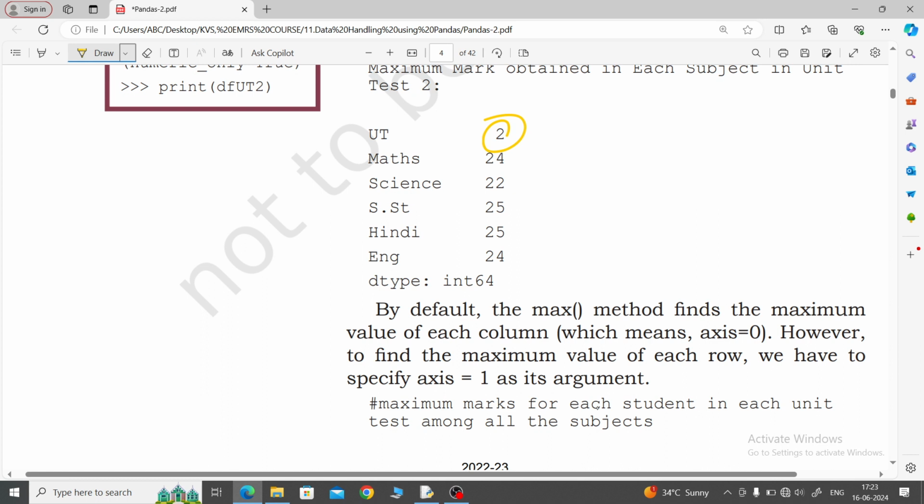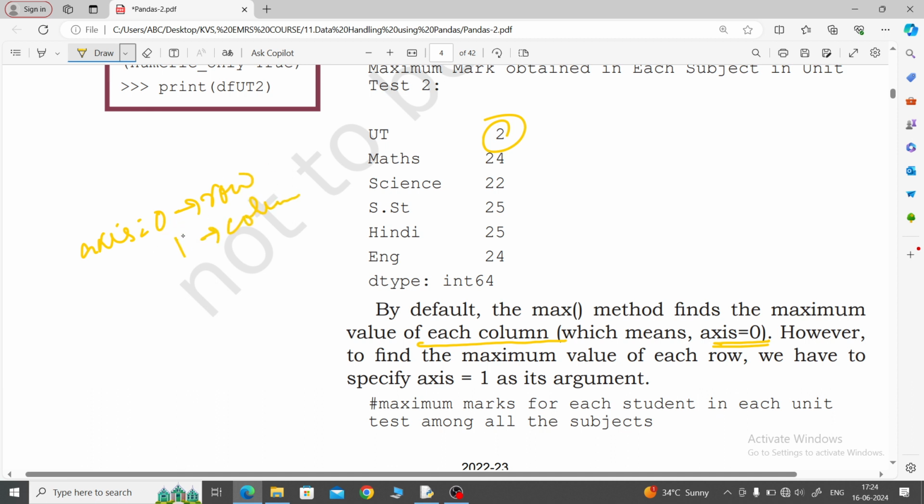Now by default the max method finds the maximum value of each column, which means axis is equal to 0. In descriptive statistics it is just the opposite: axis is 0 for row, axis is 1 for column.